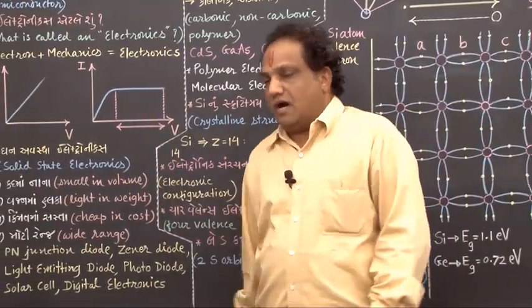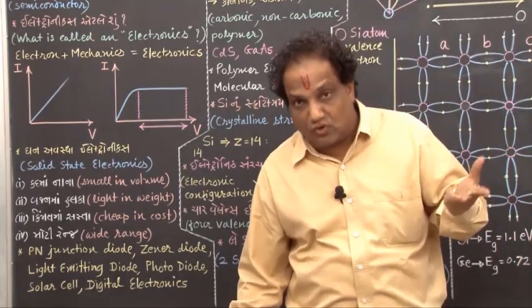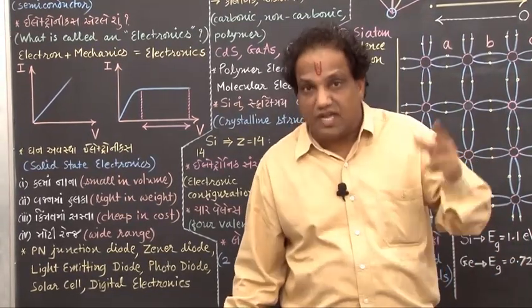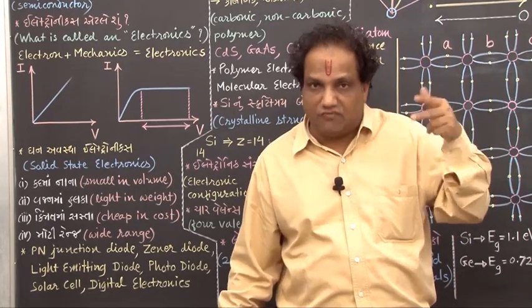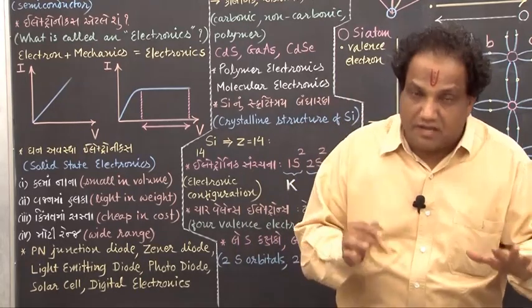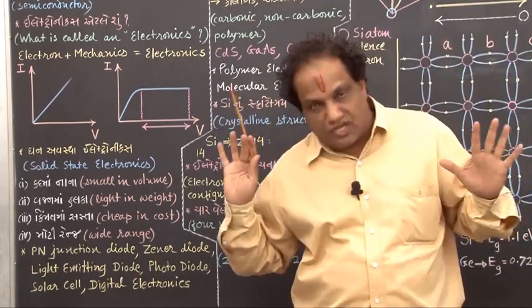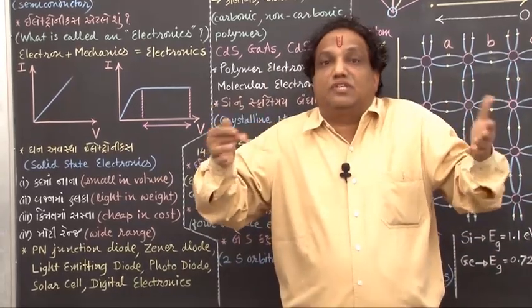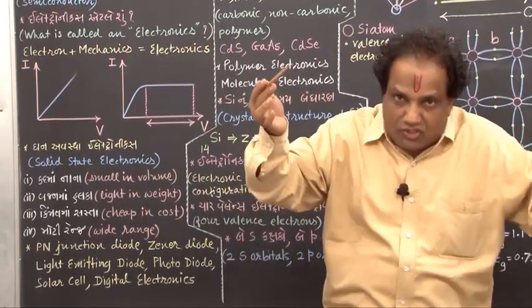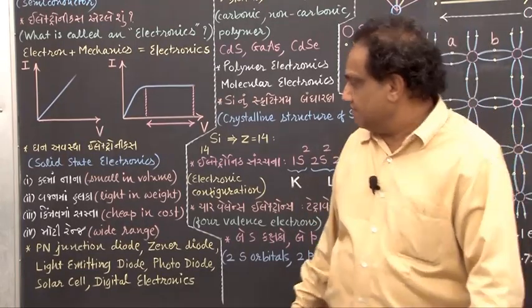Earlier it was vacuum tube electronics, also known as valve electronics, that was in use, but nowadays it has been replaced by better electronics called solid state electronics. How is solid state electronics superior to valve electronics? Because of some reasons. See those points.